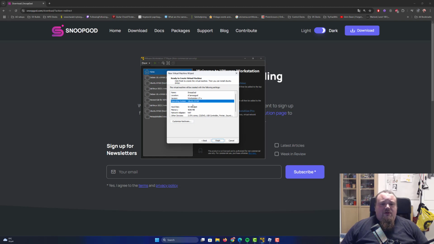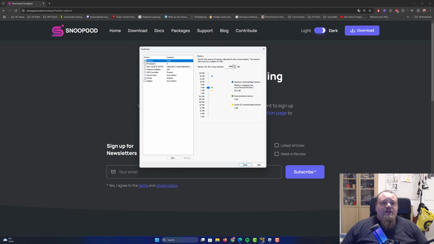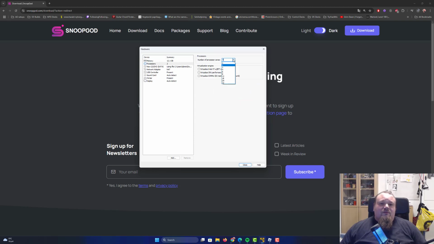Now they talk about this and that, and we can customize something. Click on the customize hardware, and we can see how we can give the machine more memory and stuff. So I'm gonna go ahead and give it like, I don't know, 12 gigabytes of RAM, and I'm gonna give it like 8 CPUs. I could go up to 32, but let's just say 8 for now.